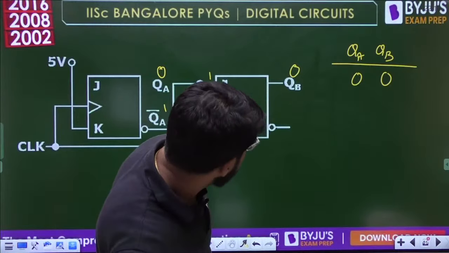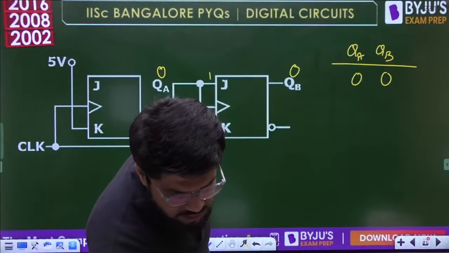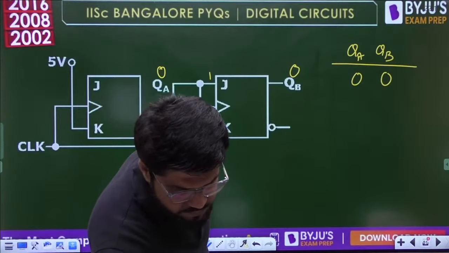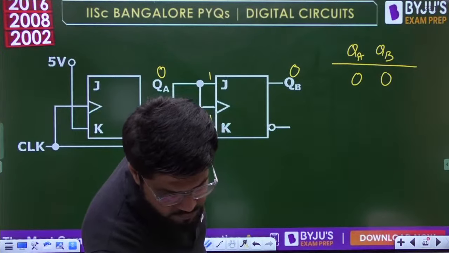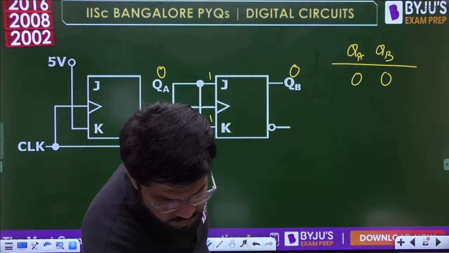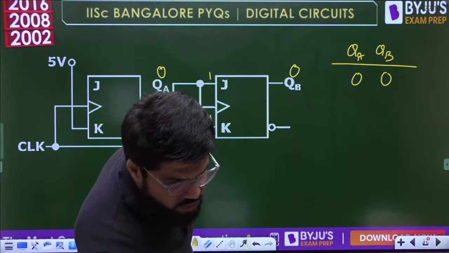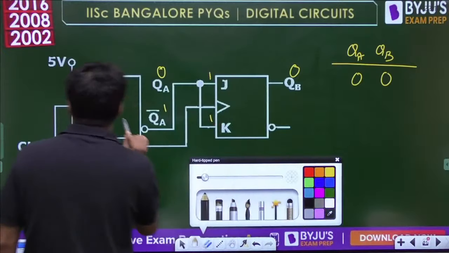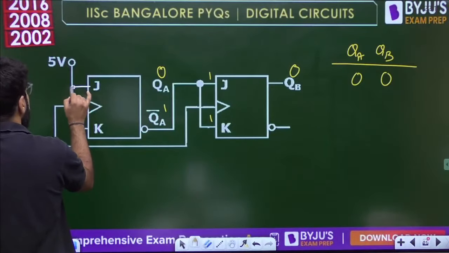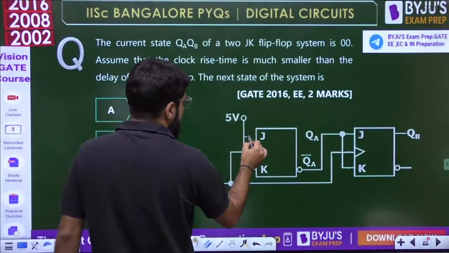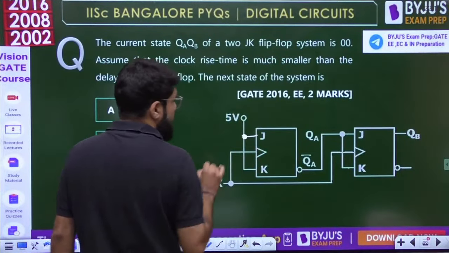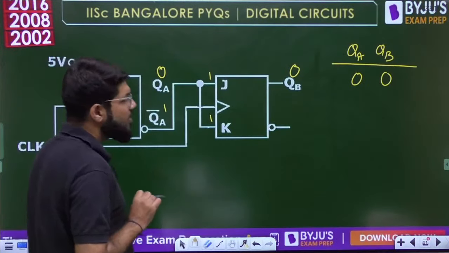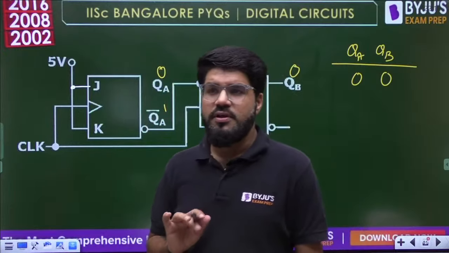I have to check the source file, GATE EE sequential circuits, 2016. Yes, this is also connected here. Both are connected to the 5 volt.